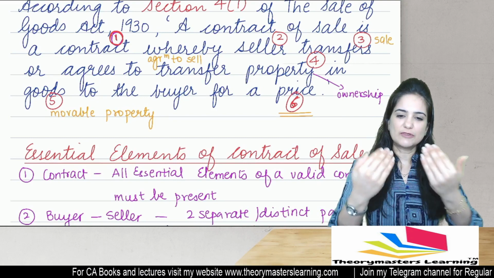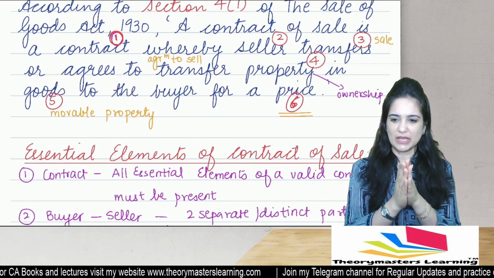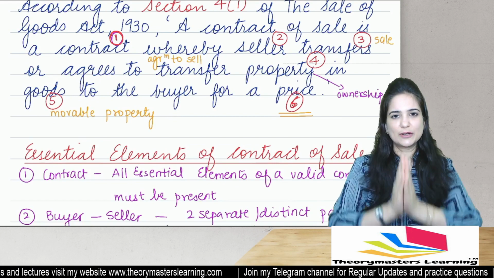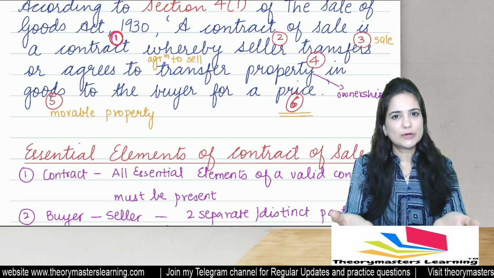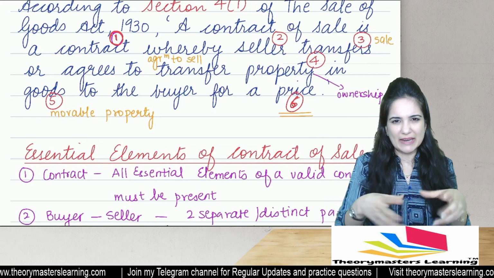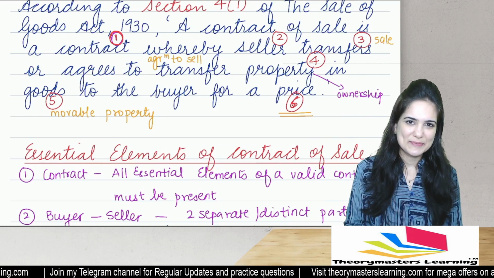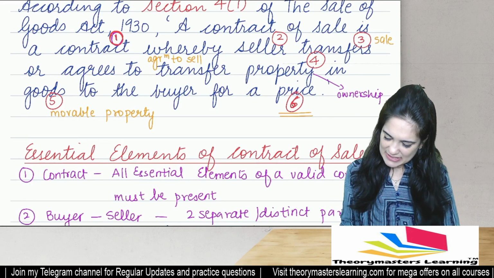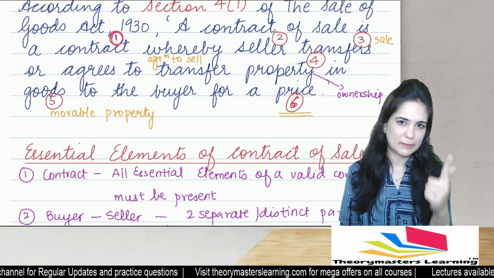So if I give you goods and I don't get anything in return, that is a gift. Okay. If I give you goods and I get goods, that's barter. That's not sale. I give you goods, you give me goods, and the balance we settle in cash. Money is involved. That is sale. So what are the elements? There must be a contract. There is a seller. There is a buyer.